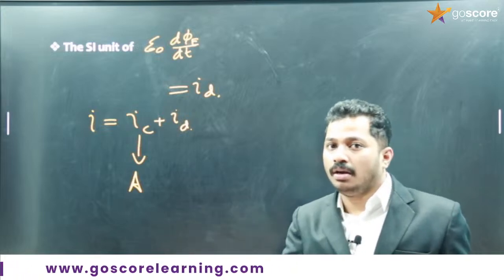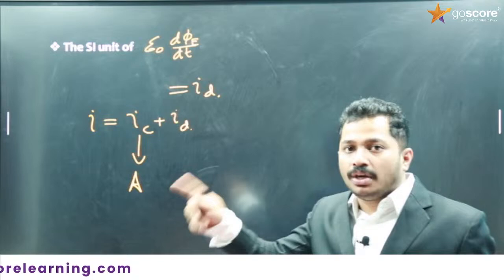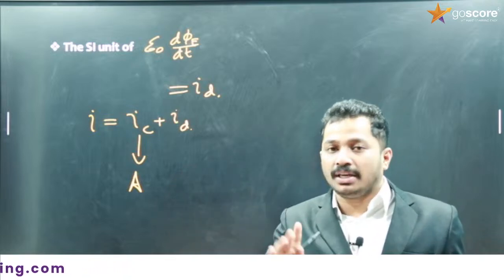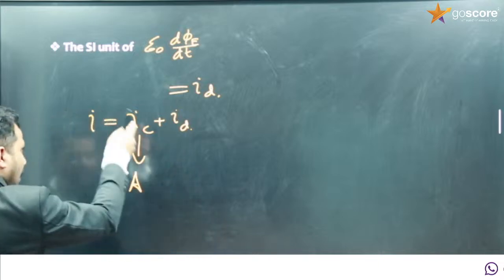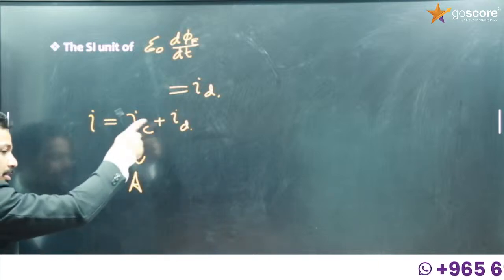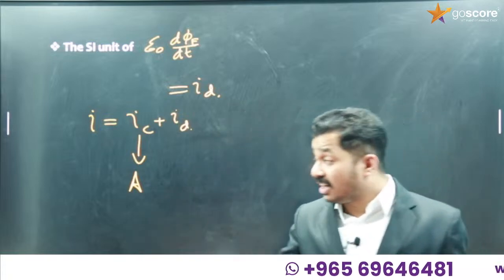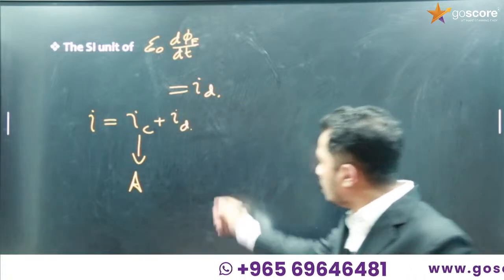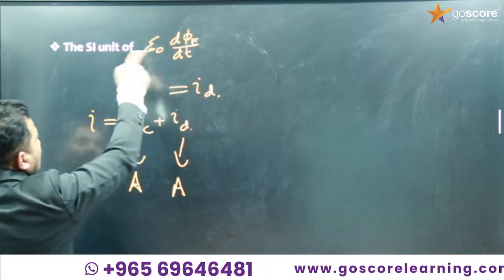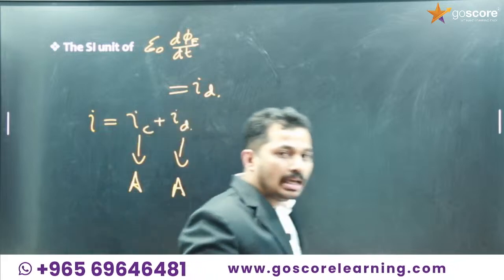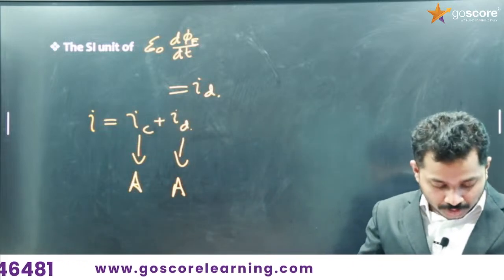The principle of homogeneity that you learned in grade 11, first chapter, units and dimensions. So I_C is added to I_D, which means they have the same dimension and the same unit. The unit of conduction current is ampere, so that of I_D is also ampere. So the SI unit of epsilon 0 d phi by dt is ampere itself.